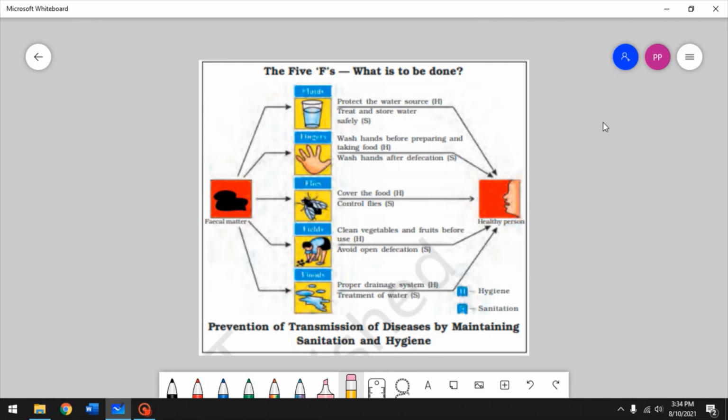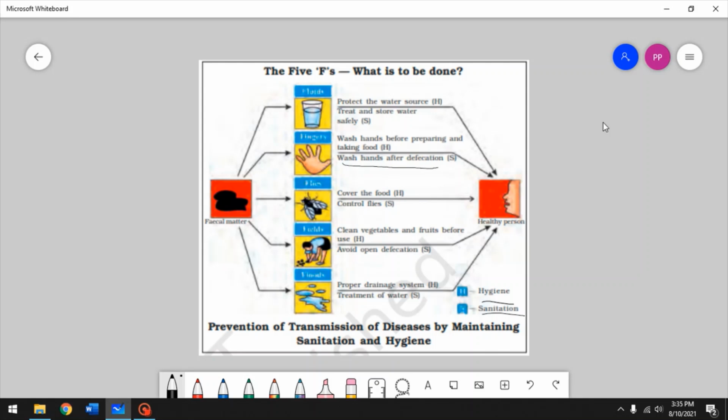All right. So there are two ways that we're looking at it: hygiene and sanitation. Protecting the water source would be hygienic, and treating and storing water safely would be sanitation. So protecting would be hygiene, and storing it and treating it would be sanitation. Washing your hands before and after taking food would be hygiene, and washing hands after defecation would be sanitation.